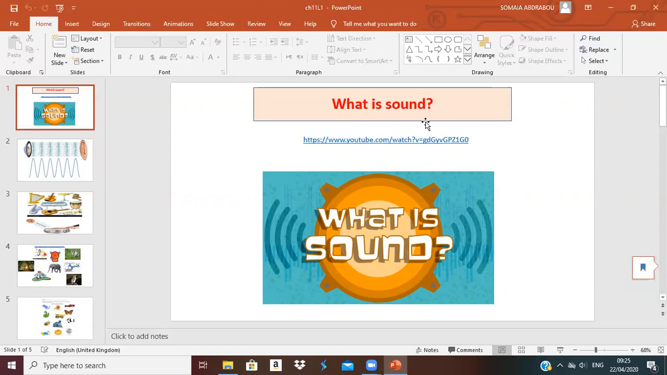What is sound? We can hear the sound everywhere around us. We can hear the sound of the instrument. We can hear the sound of our voice while we are talking. We can hear the sound of the people, of the cars, or whatever. Sound is all around us.